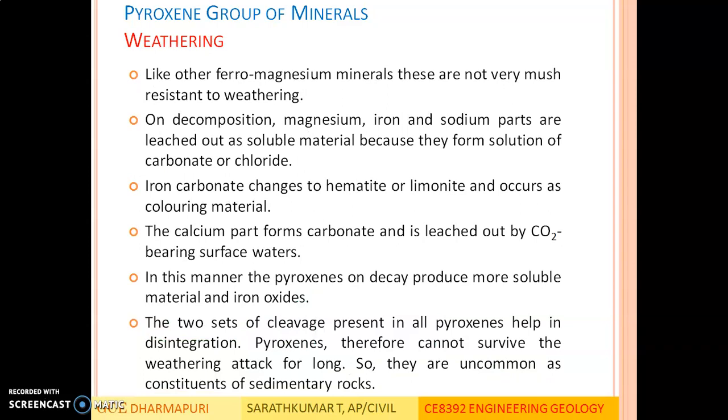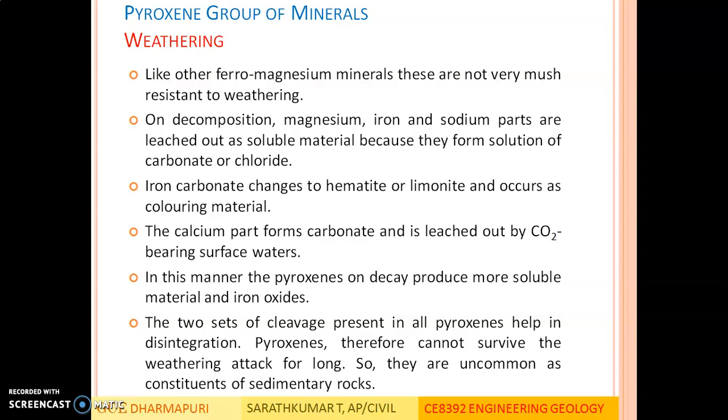So when this pyroxene group of minerals is subjected to weathering, what will happen? Like other ferromagnesium minerals, these are not very much resistant to weathering. On decomposition, magnesium, iron and sodium parts are leached out as soluble material, and because they form solution of carbonate or chloride. Iron carbonate changes to hematite